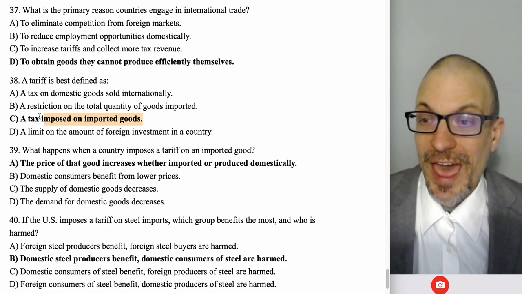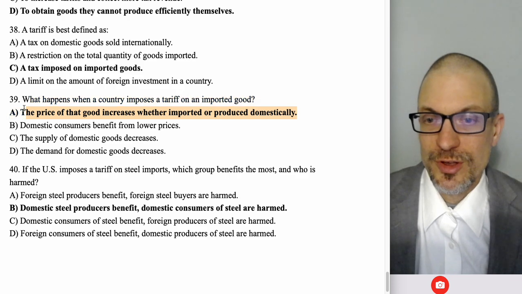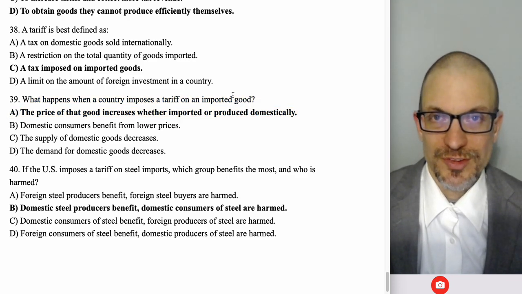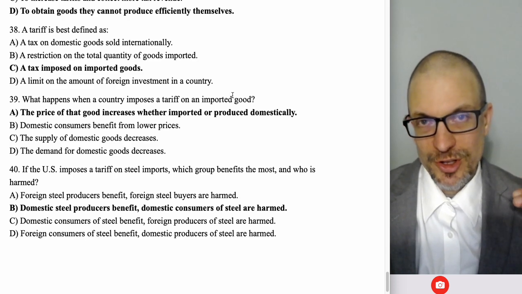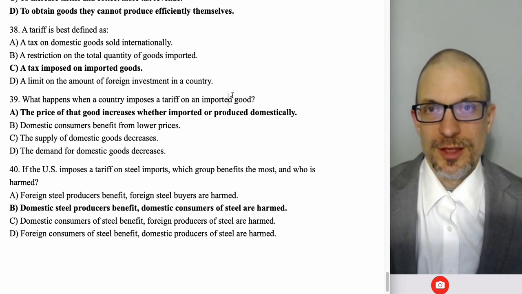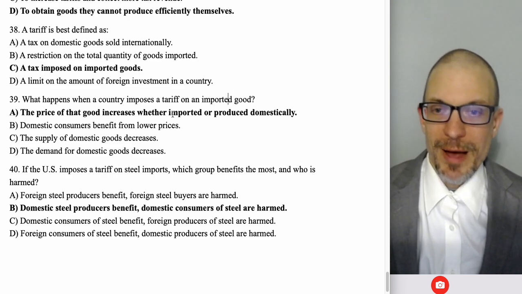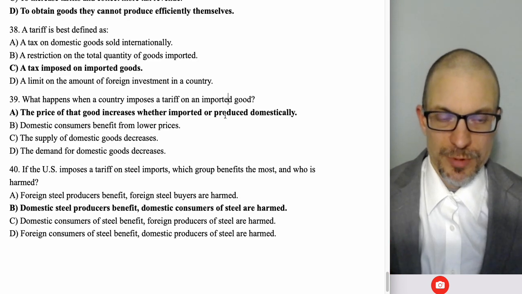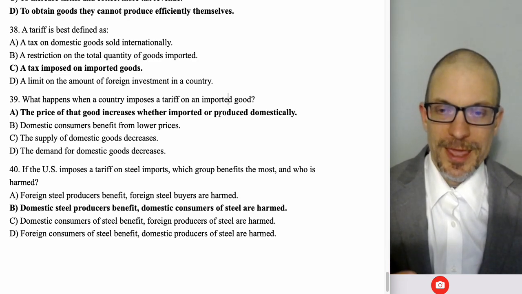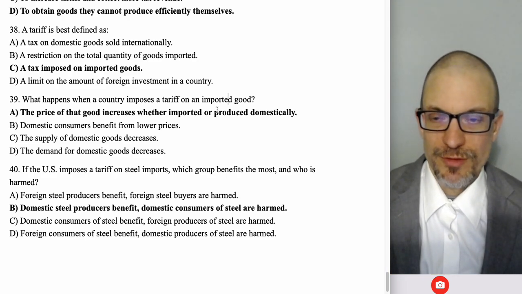A tariff is a tax on imports. What happens when a country imposes a tariff? The price of the good increases whether imported or produced domestically. The idea is the tax is on imports, but that's going to raise the price. At the higher price, the domestic sellers are able to raise their price as well. So you either buy the good domestically and the entire purchase price goes to a domestic firm, or you buy a good that's been imported and part of the purchase price goes to the government. The rest covers the costs of the foreign seller.